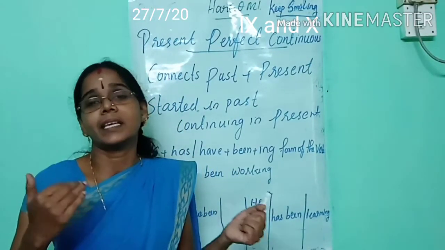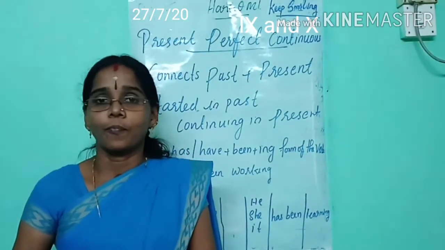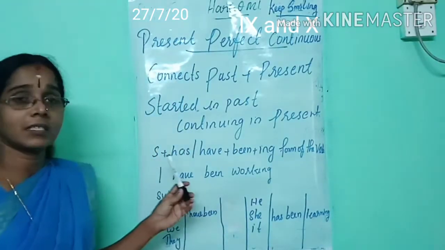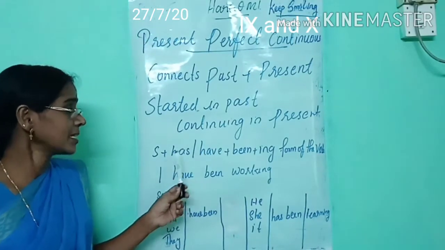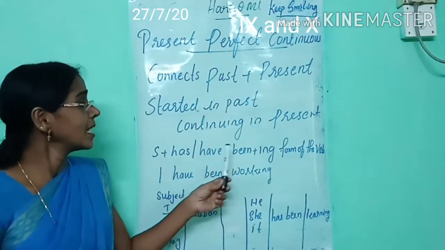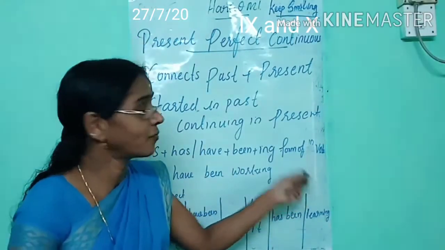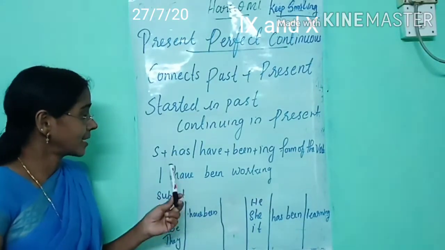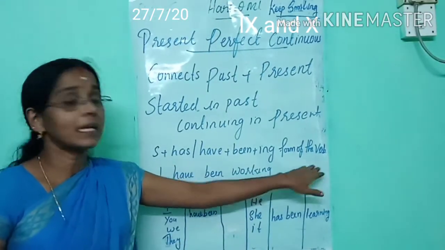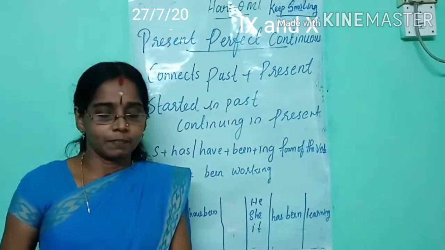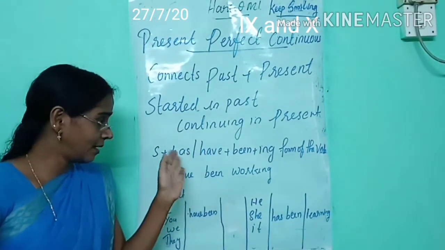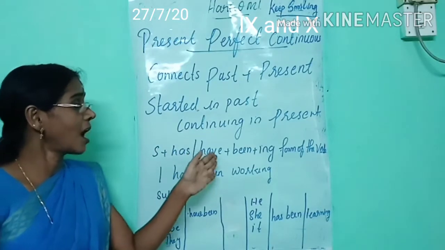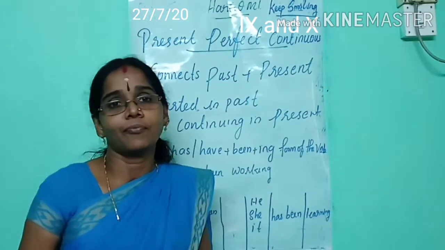Then now let's see what the form of this tense is. Listen, we use this tense in this way. The form of this tense is subject plus has or have plus been plus the ing form of the verb. Like this: subject plus has or have plus been plus the ing form of the verb.